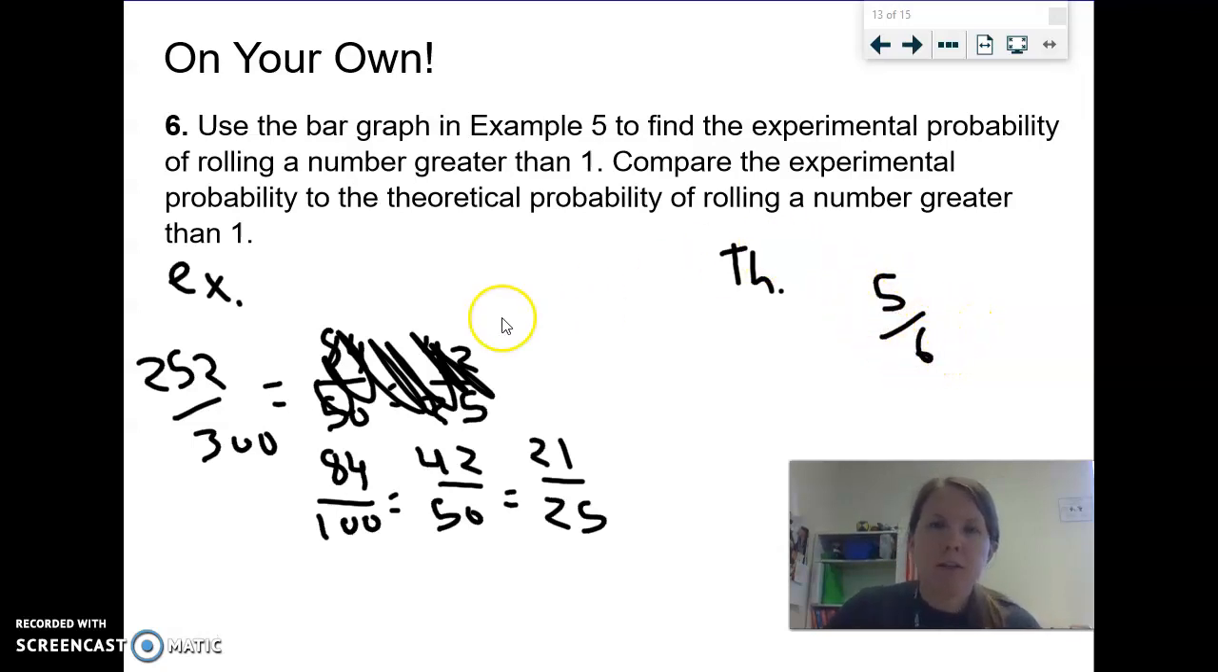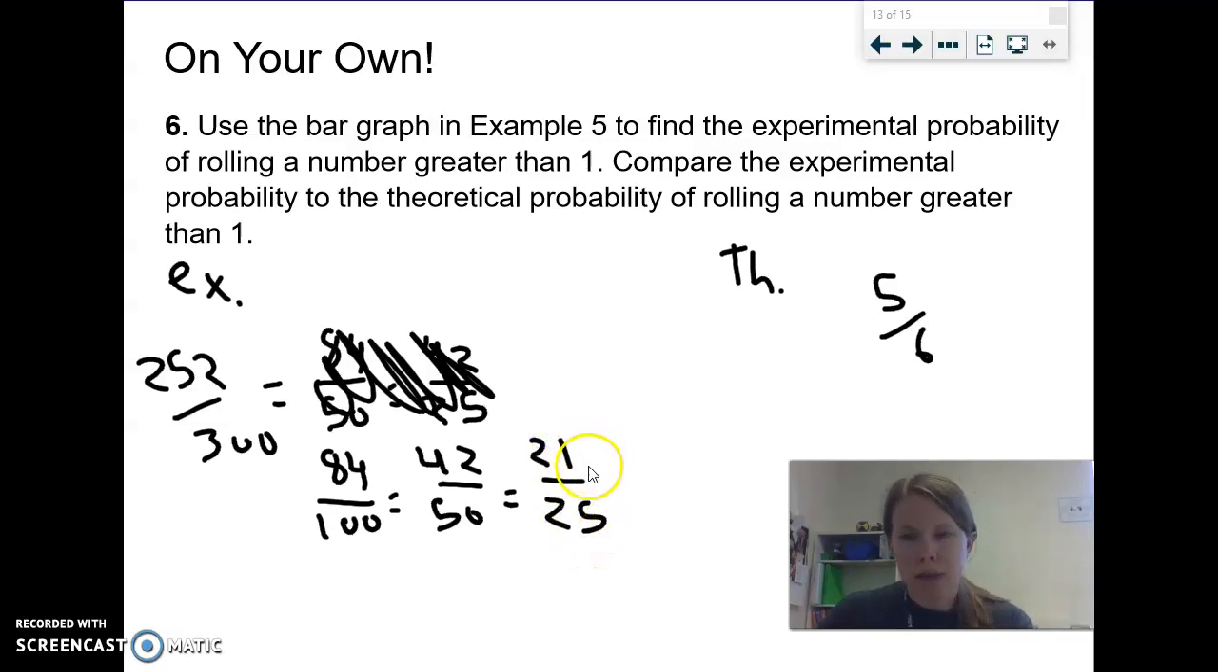Okay. Your experimental probability is a little bit harder. Your 300 goes on the bottom because you did 300 trials. The number of times you got a number that was greater than 1 was 252. And then I just simplified it. So I started by dividing by 3, which I get 84 divided by 100. Divided that by 2 and divided by 2 again until I got 21 out of 25.